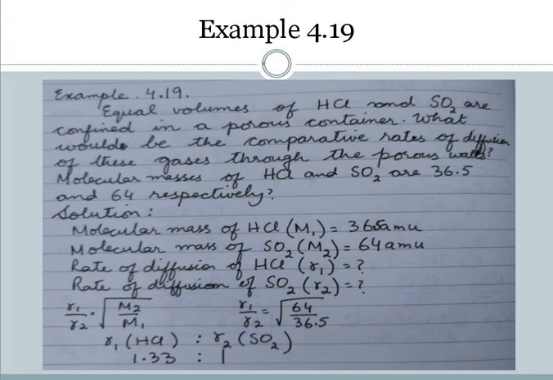Putting in the values, HCl will be moving 1.33 times faster than sulfur dioxide, which moves with one unit of speed. If no values are given, a simple statement is written: putting in their molar masses, we can find out which gas will move faster and which will be slower.